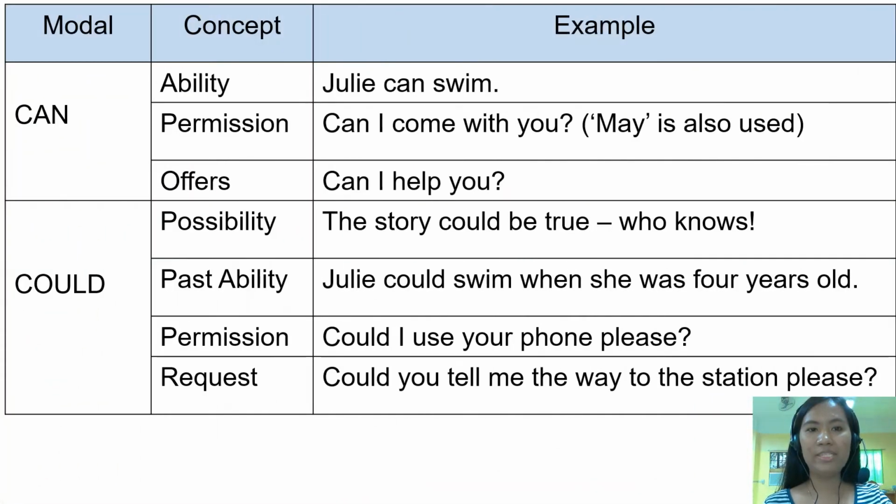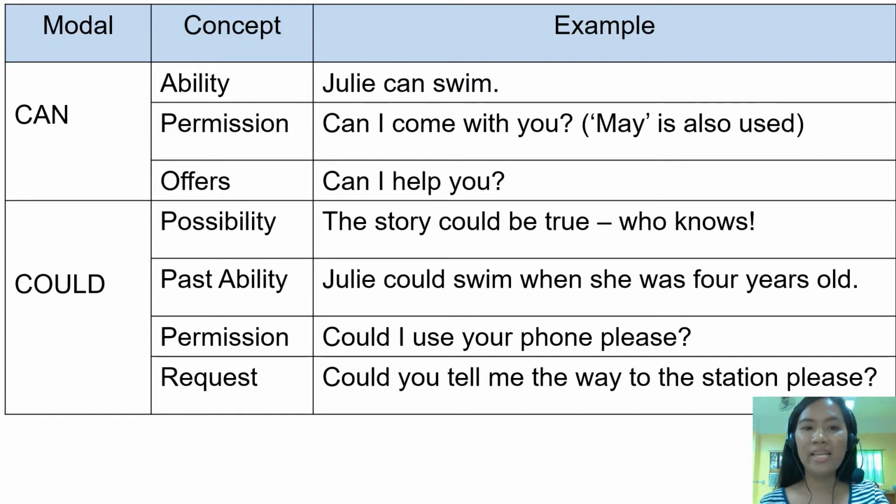The first one that we have is the modal can. We use can to make general statements about what is possible. Can is also used with the concept of ability, permission, and offers. When we say ability, it means to talk about someone's skill or general abilities. In the given sentence here, we have, Julie can swim. It means that we are stating that Julie has the ability to swim.